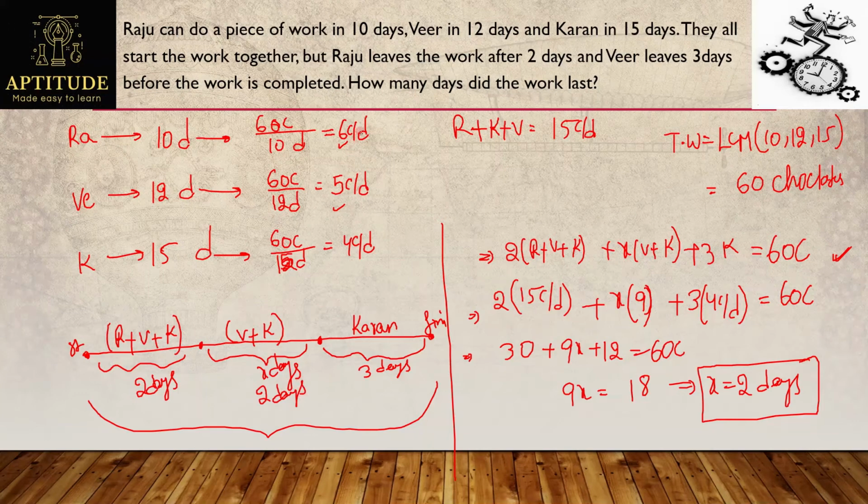And now what is the question asked here? How many days did the work last? So what is the total number of days they took for completing the work? So see this. Initially they all worked for 2 days, then Veer and Karan worked for 2 days, and finally Karan worked for 3 days. So the total number of days will be 2 plus 2 plus 3, that is 7 days. Which means the work lasts for 7 days.